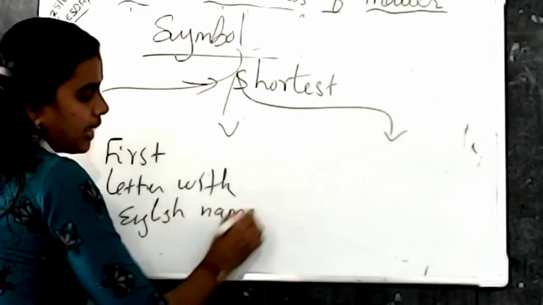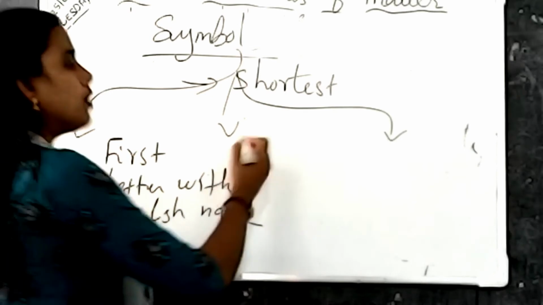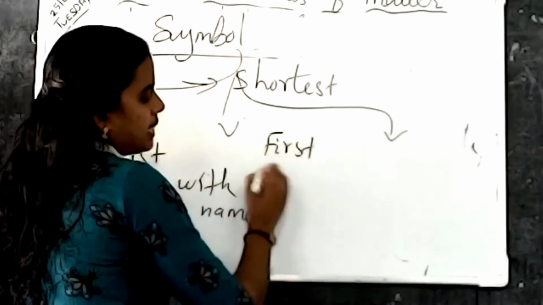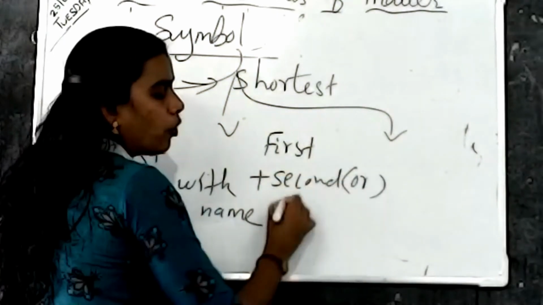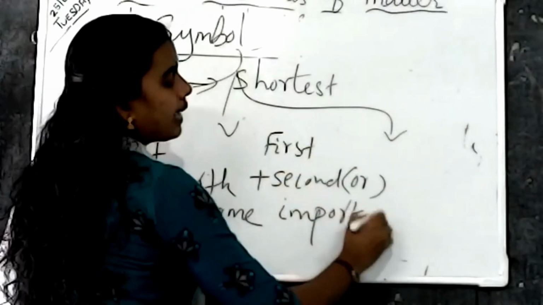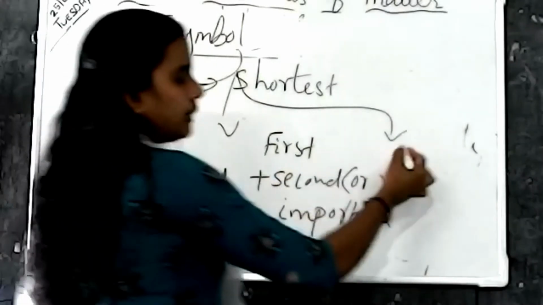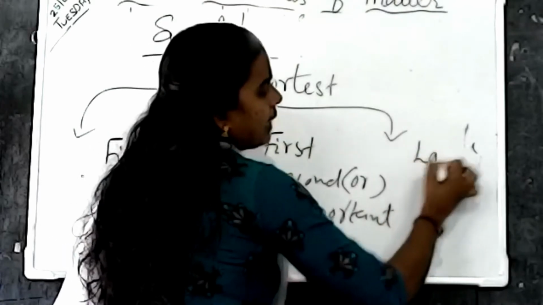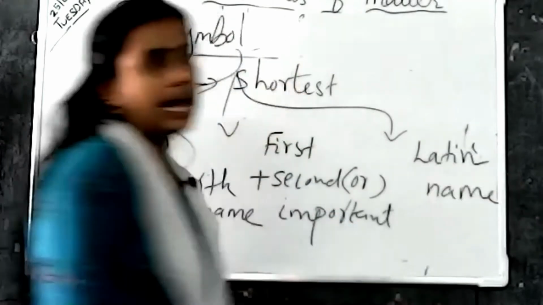The second one, for some elements, we are using the first letter plus the second or any other important letter, that is, the predominant letter. For the third, for some elements, we are using their Latin name. It is derived from their Latin name.